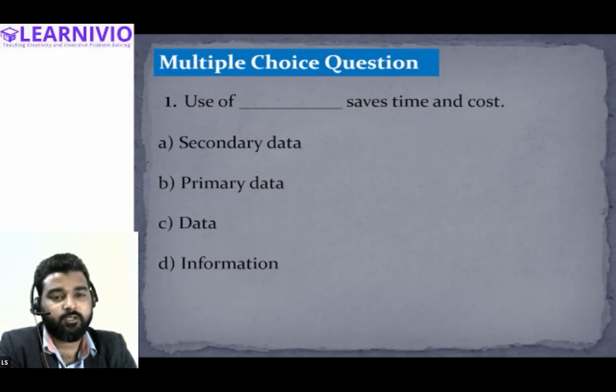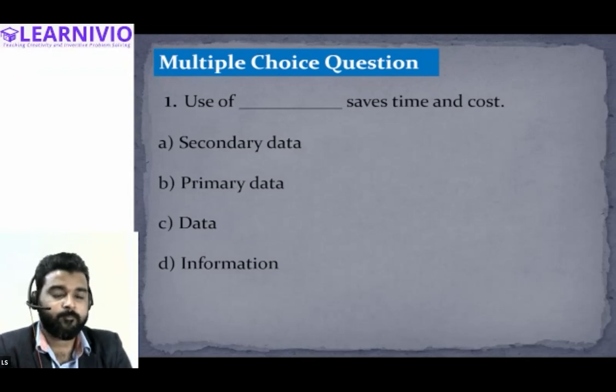Anyone else? Ikra, can you answer this? Use of dash saves time and cost. Secondary data. Secondary data saves time because in case of secondary data, we just use someone else's information, the information that is collected by some other person, and then use that information to form an opinion or conclusion.